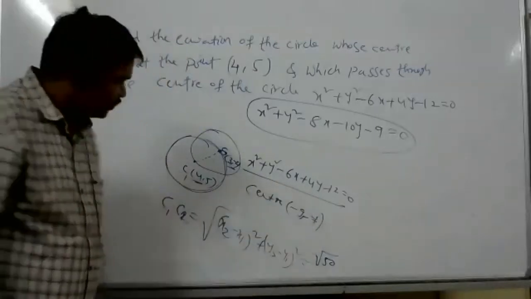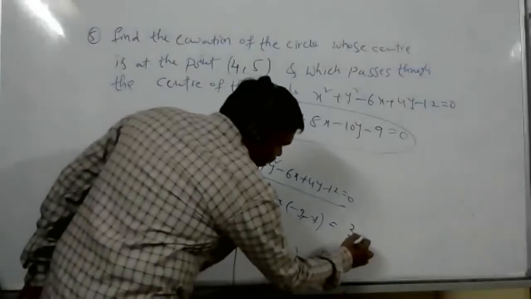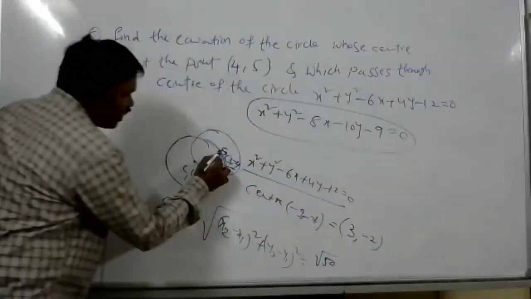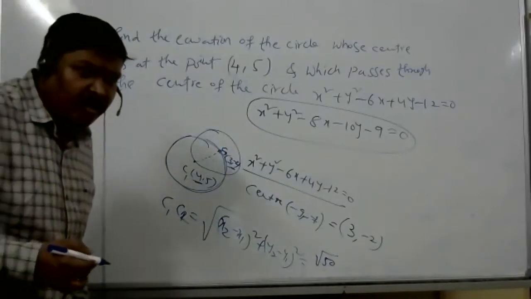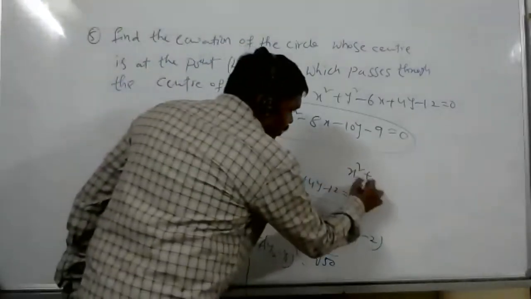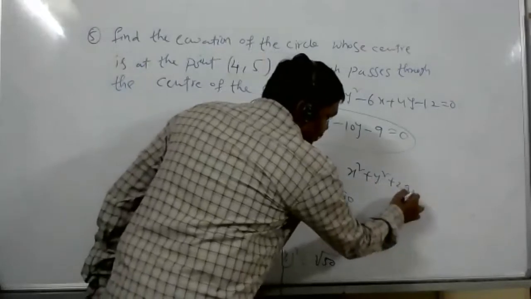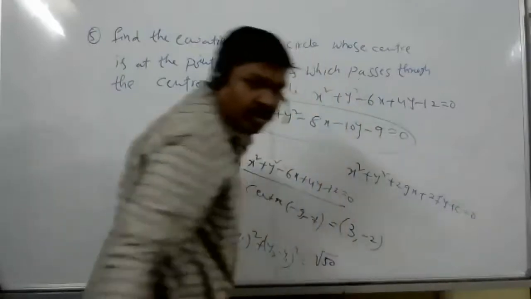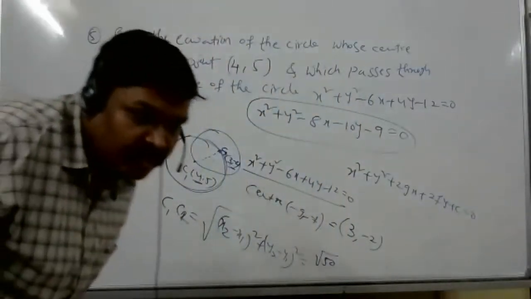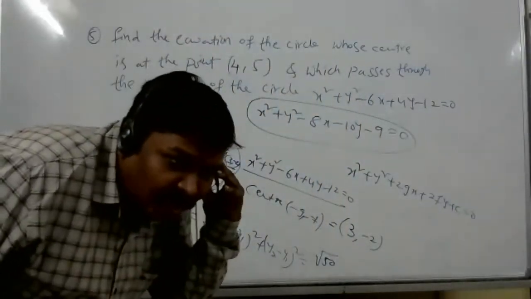So this center is 3 comma minus 2. The distance C1 C2 uses x square plus y square plus 2gx plus 2fy plus c is equal to 0. Got it, sir.